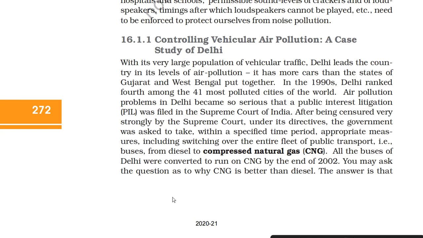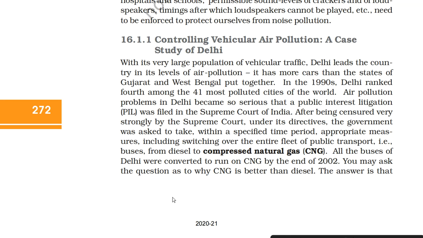16.1.1 Controlling Vehicular Air Pollution, a case study of Delhi. With its very large population of vehicular traffic, Delhi leads the country in its level of air pollution. It has more cars than the states of Gujarat and West Bengal put together. In the 1990s, Delhi ranked 4th among the 41 most polluted cities of the world.